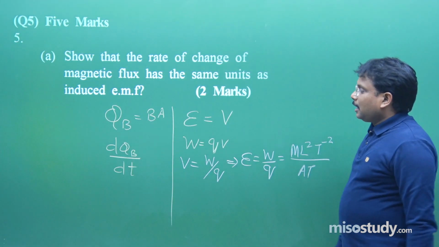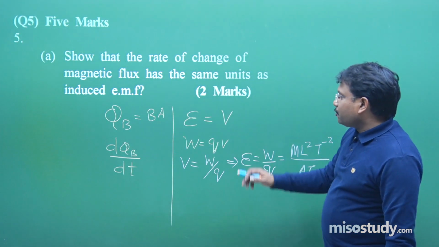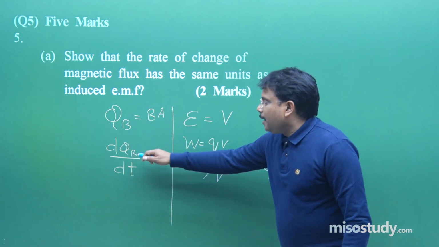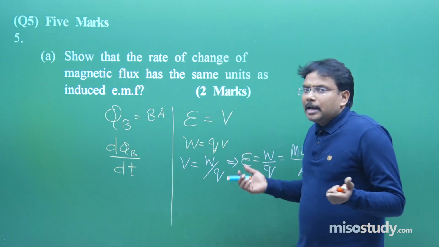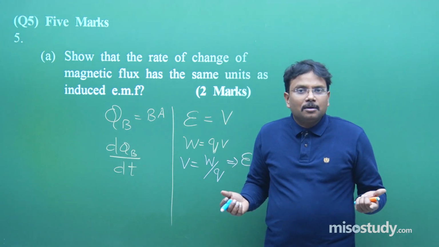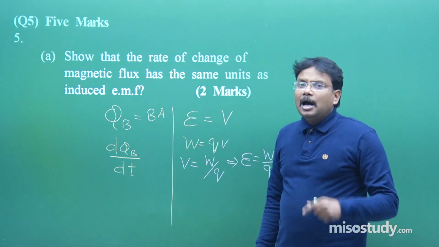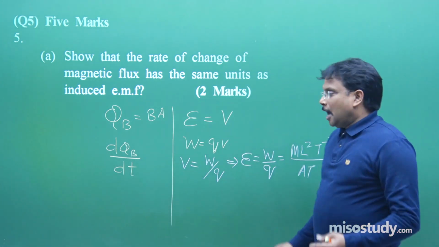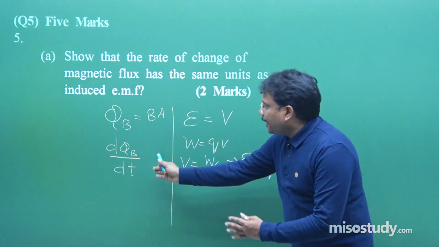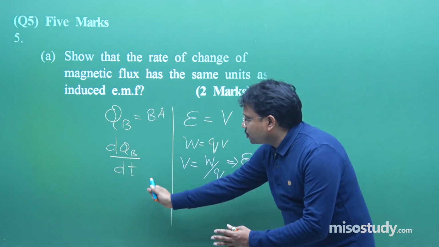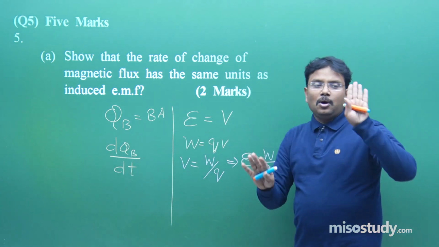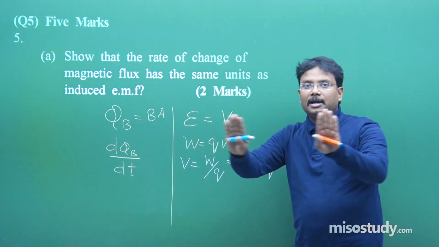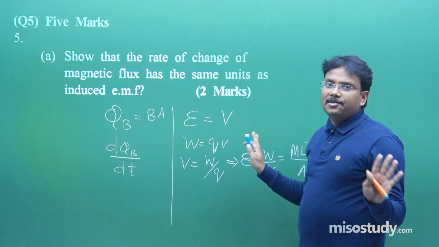What is the dimensional formula over here? It is going to be BA by T, the magnetic field dimensional formula. You can calculate it from F equals QVB. A is area, L², T is time. Now on one side write the dimensional formula for this term and on the other side this one, then show the left hand side and right hand side are matching, therefore it is proved.